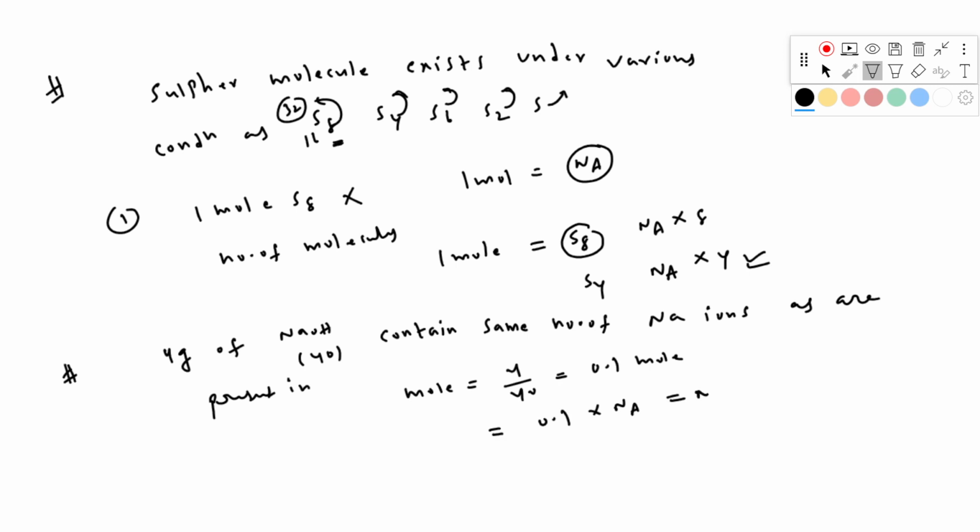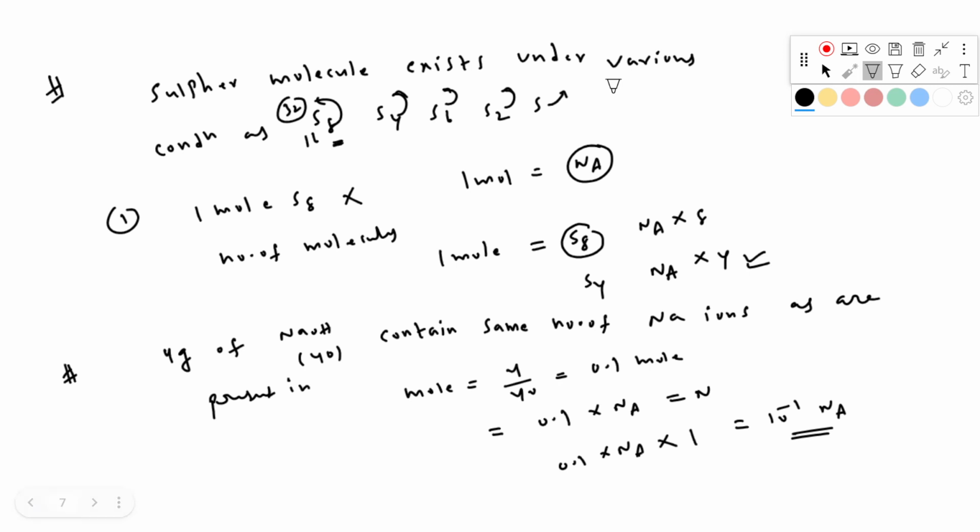Only one sodium atom is in this molecule. So 0.1 into Na into 1, so 10 power minus 1 Na. So the given data gives the answer 10 power minus 1 Na.